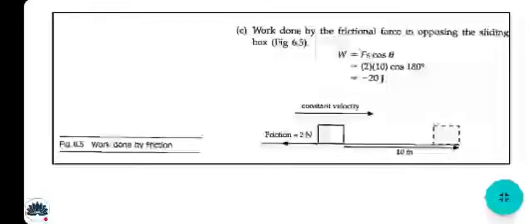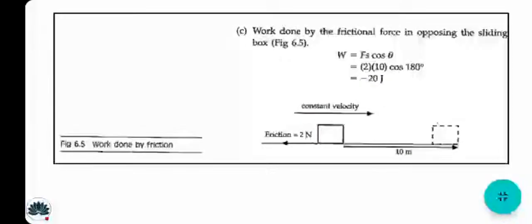Work done by the frictional force in opposing the sliding box. It is again negative due to the reason that the friction force opposes the motion. Figure 6.5 shows that this object has a constant velocity and has covered 10 meter displacement, including the 2 Newton friction force. So here the work done is equal to friction force multiplied by displacement multiplied by cos theta.